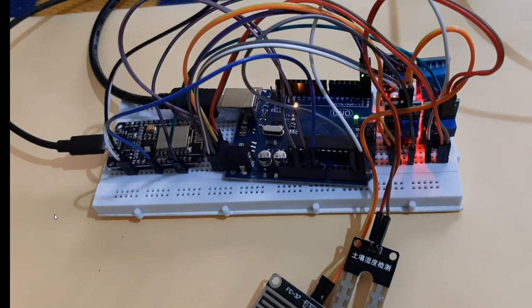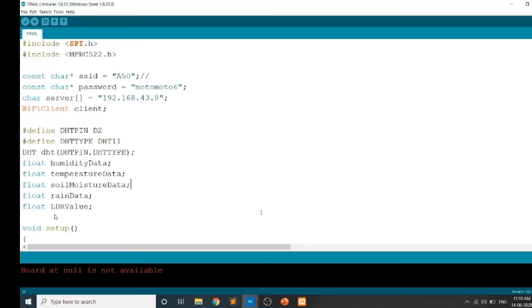Okay, as we have seen, the IoT device was connected to many sensors. The Arduino board, the Node MCU board, and all the sensors were connected as shown in that circuit diagram. Now we will extract those sensor data onto our database through the Arduino serial monitor, or through the connections which we made through localhost.